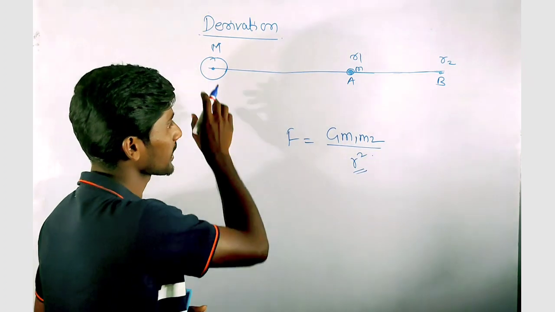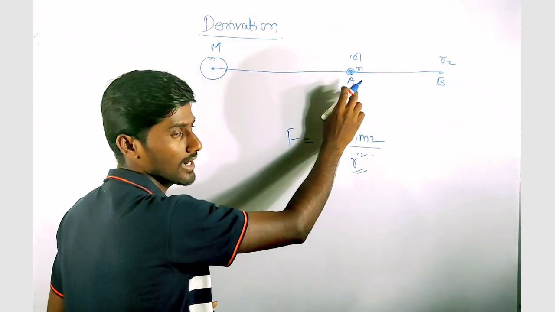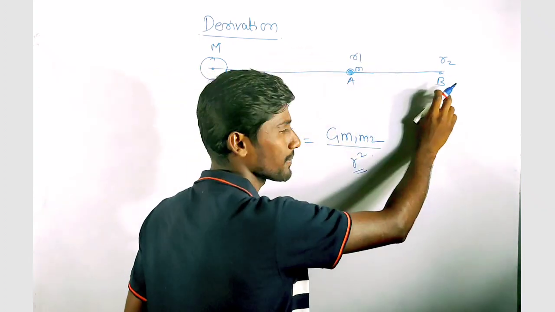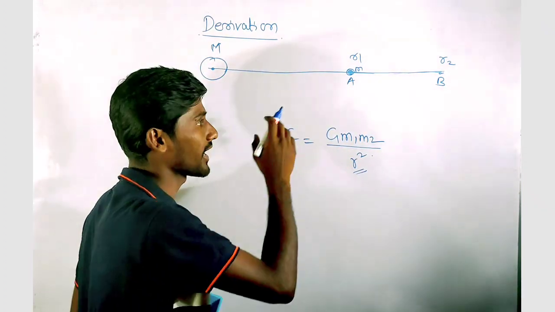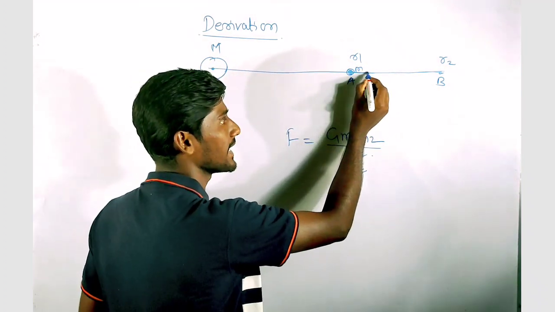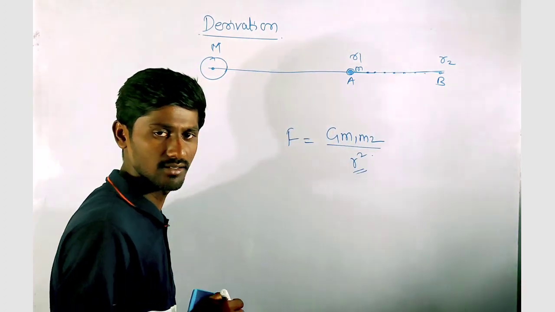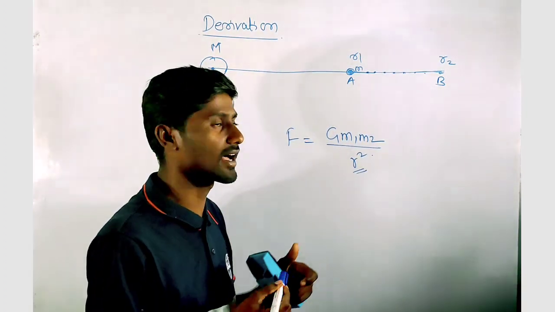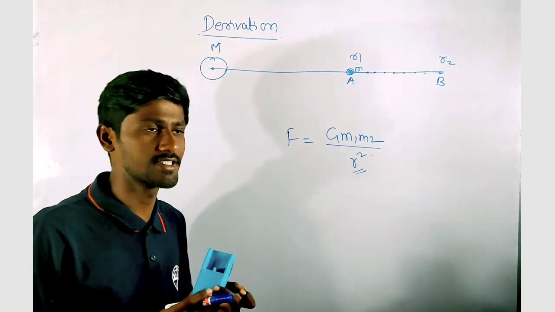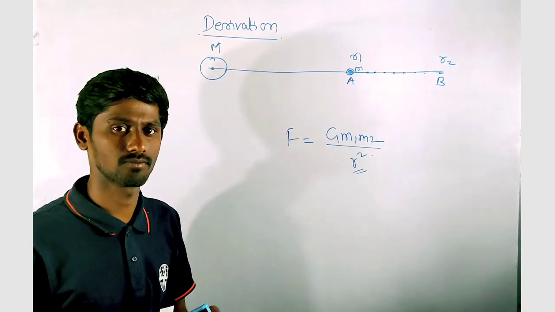So the gravitational force on the small m due to capital M at point A and at point B are different. Neither is the gravitational force at any point on this path the same. So we don't have a constant force to multiply with the displacement to get the total work done.